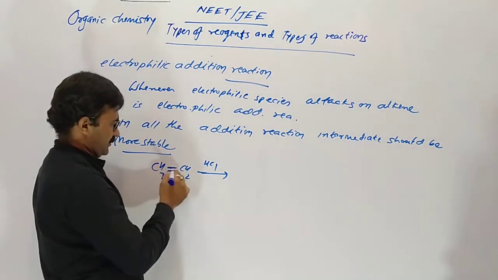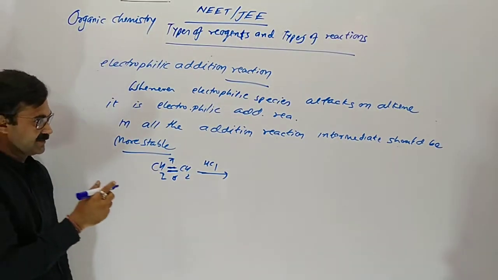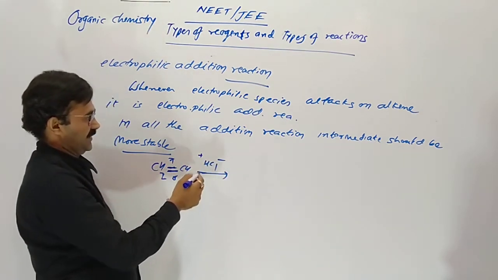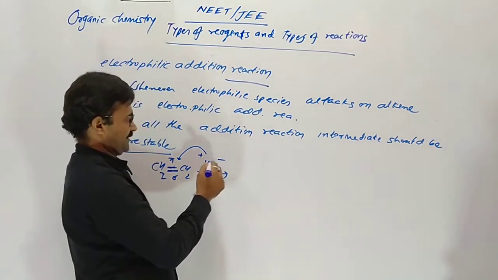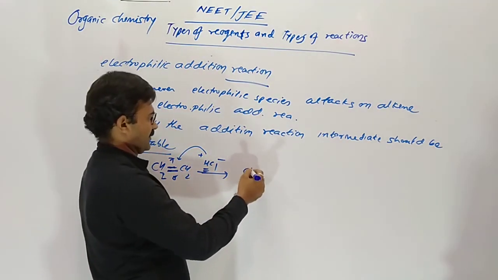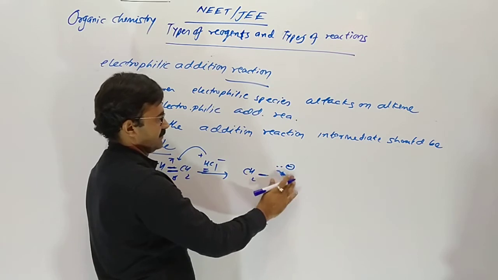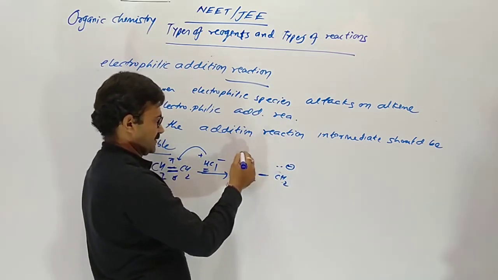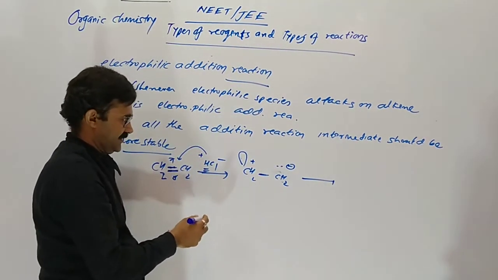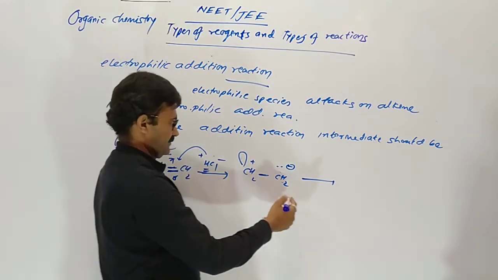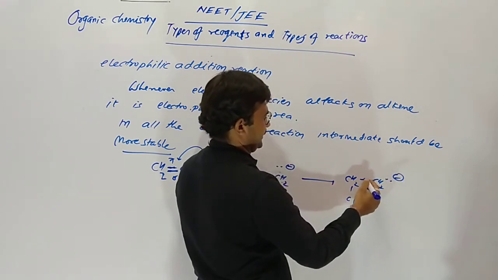This pi bond has high electron density. So H+ of HCl, H+ is attracted toward the pi bond. The electrophile attacks first. After breaking the pi bond, these two electrons move onto one carbon. This one became positive. If chloride attacks first here, then what happens? This intermediate is highly unstable.